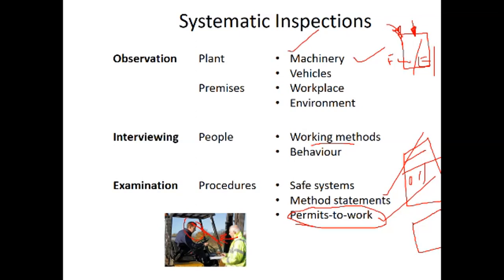This is the systematic inspection. Inspections are done three ways: one is the observation, the second is the interviewing, the third is the examination. From the observation point of view, the planned premises are inspected. Interview means the people being inspected give some information through questions. And the examination covers what procedures they follow, whether they maintain the safe system of work or not, and the work permits and statements, which are verified and examined. This is the systematic inspection.